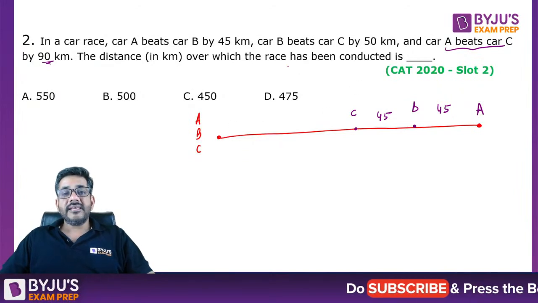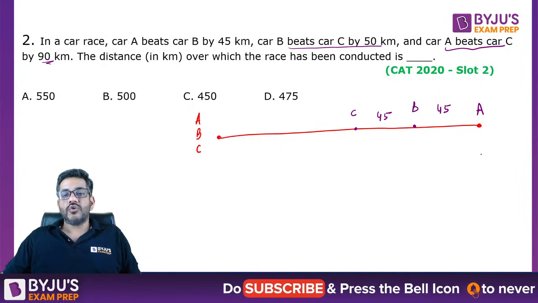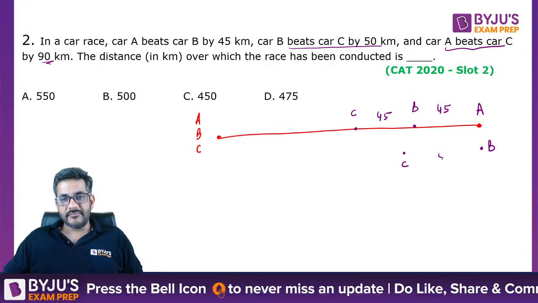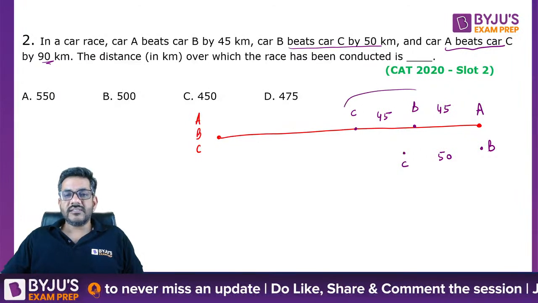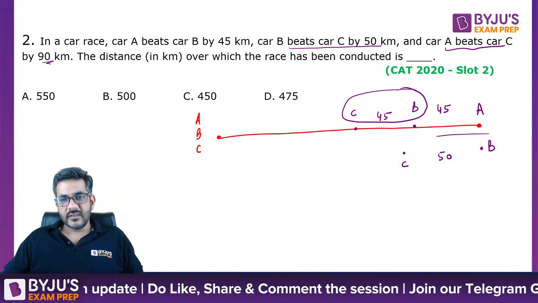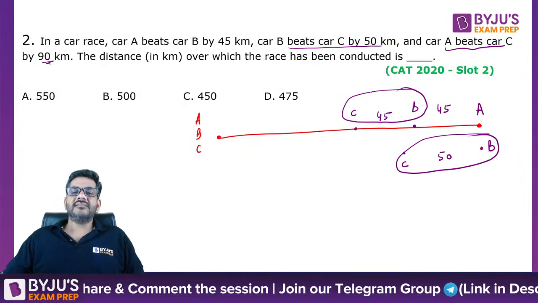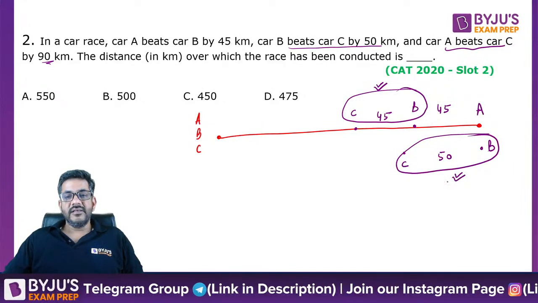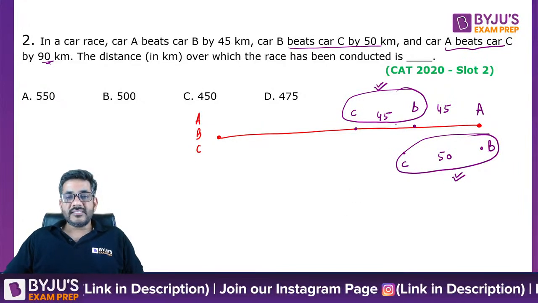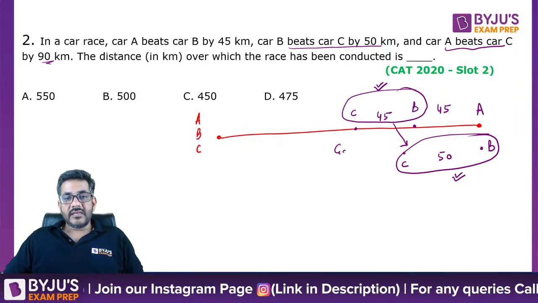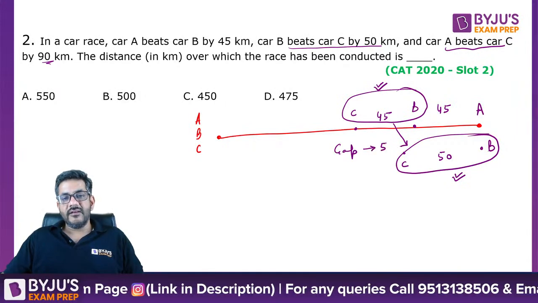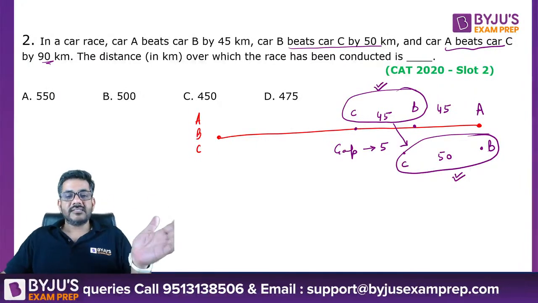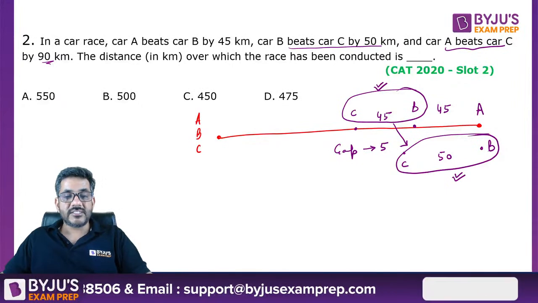Okay. He says B beats C by 50 meters. So when B was here, right, then C was 50 behind him. Now these are the two things that you have to look at. This and this. The point is, at this stage B is 45 ahead of C. At this stage B is 50 ahead of C. So can I say the gap between them increased by 5? Is that right, everyone? The gap between them, which was 45, has become 50. This directly means the gap between them increased by 5.